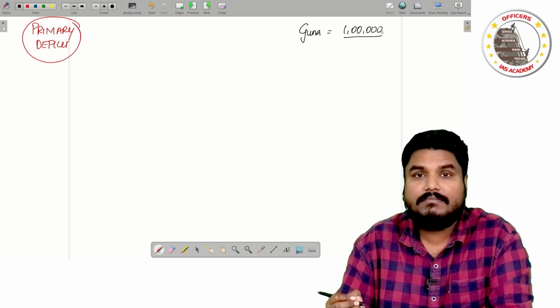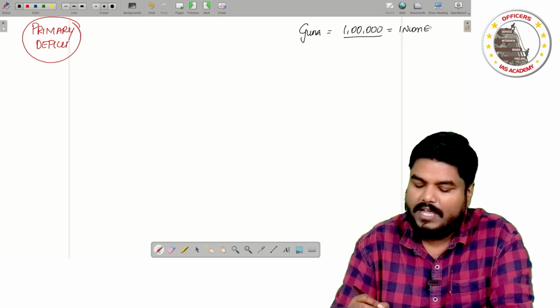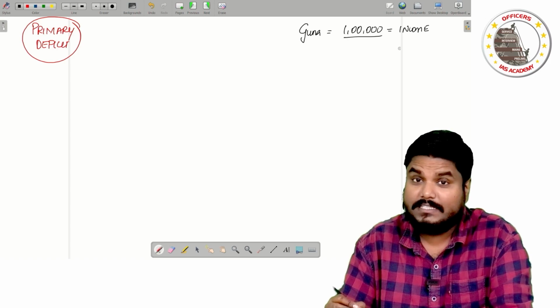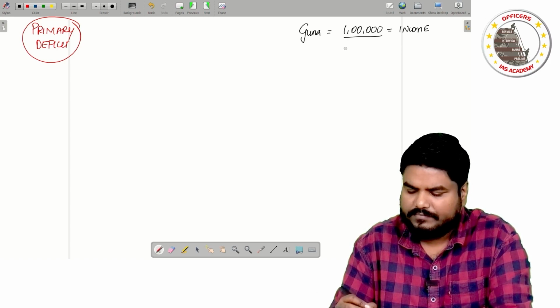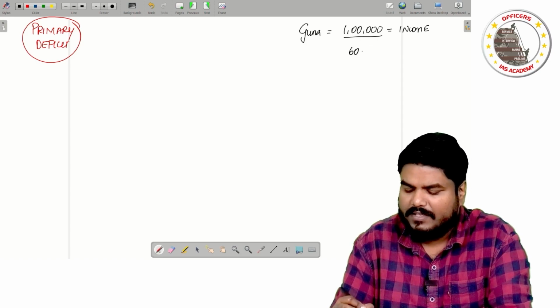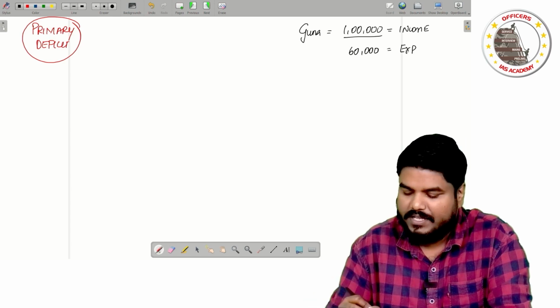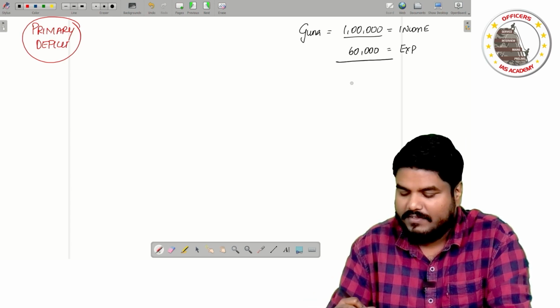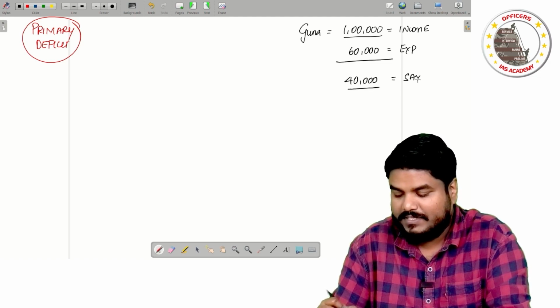If you take Guna's expenditure, Guna is spending almost 60,000 rupees. So how much Guna is able to save? Guna is able to save 40,000 rupees.